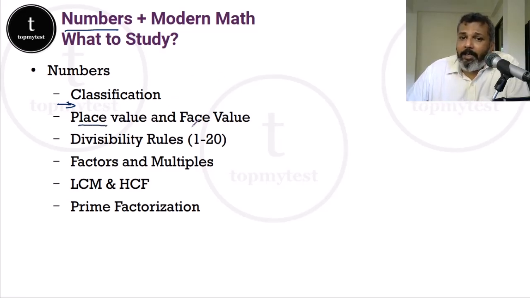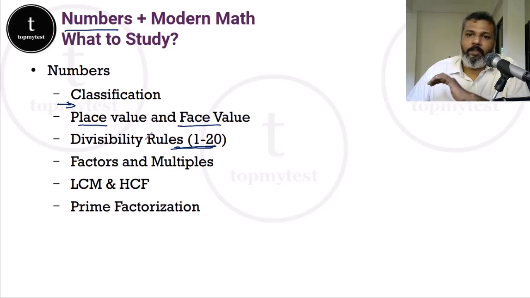Then you need to look at place value and face value, right? Questions get asked very frequently using this. Divisibility rules from 1 to 20. The reason why I asked you to look at divisibility rules from 1 to 20 is it basically gives you an understanding of looking at maths in terms of patterns, especially numbers in terms of patterns. Besides helping you find out the remainders and whether a given number is a prime number or not, divisibility rules also help you in trying to identify squares of numbers or cubes of numbers very, very quickly.